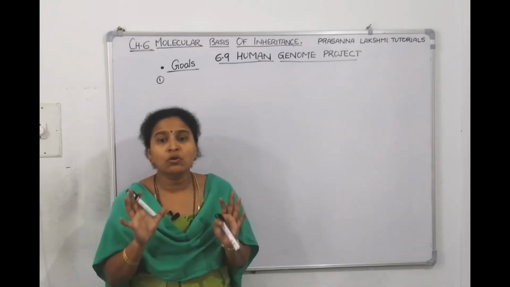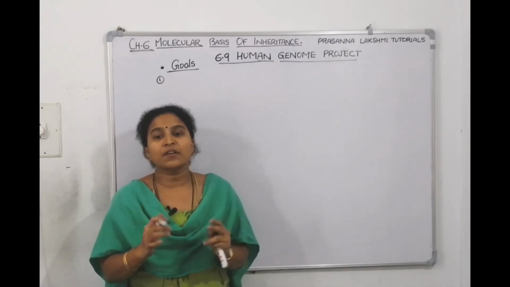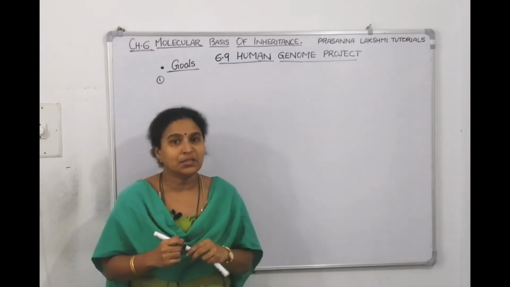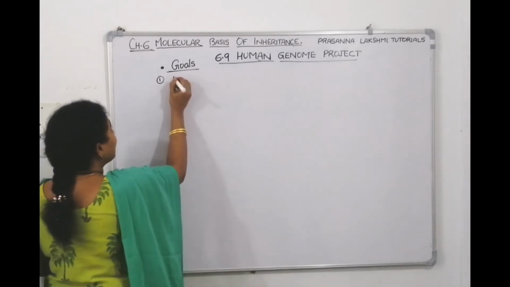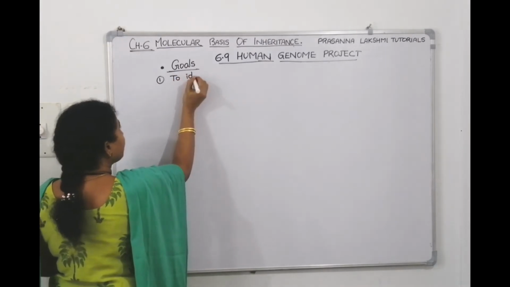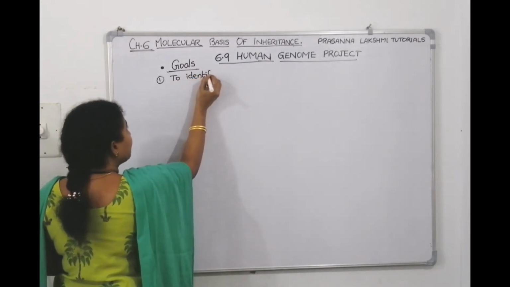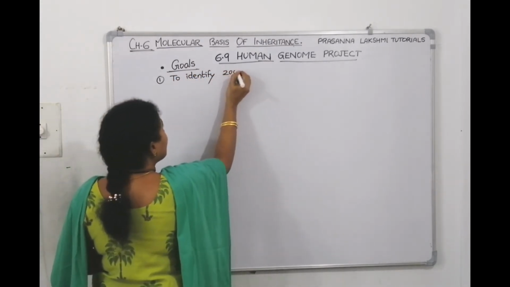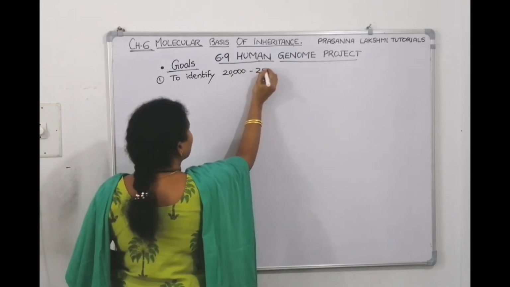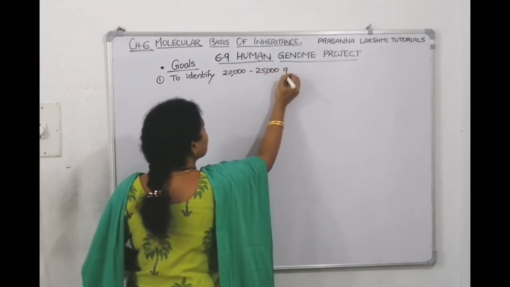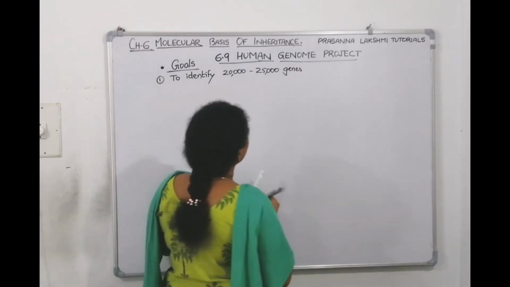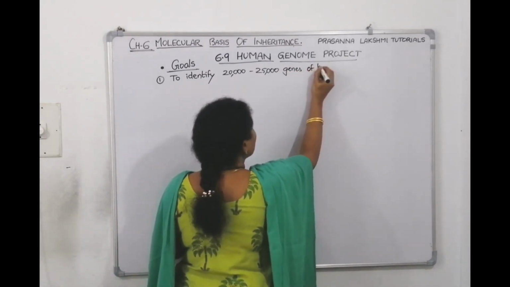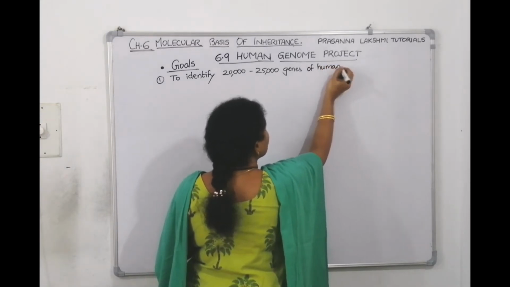So they want to find out the 20 to 25,000 genes present in the human genome. That's their first goal. What is their first goal? To identify 20,000 to 25,000 genes of the human genome. This is their first goal.